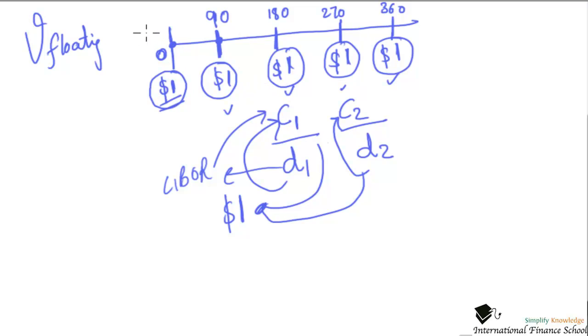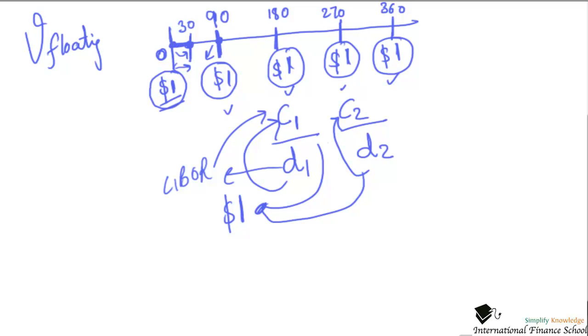But I am not sure what will be the value of the floating bond 30 days from time 0, because the bond will accrue interest during that time period. Coupon will only be generated here, but 30-day interest is already accrued in the bond.